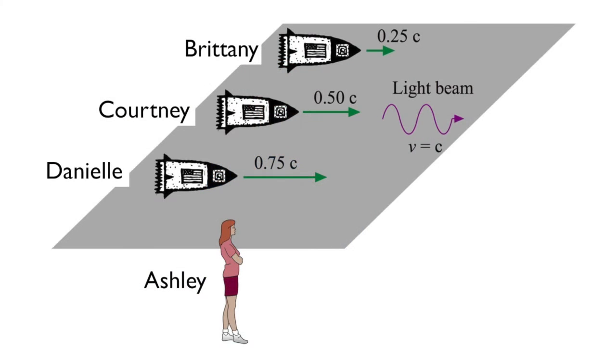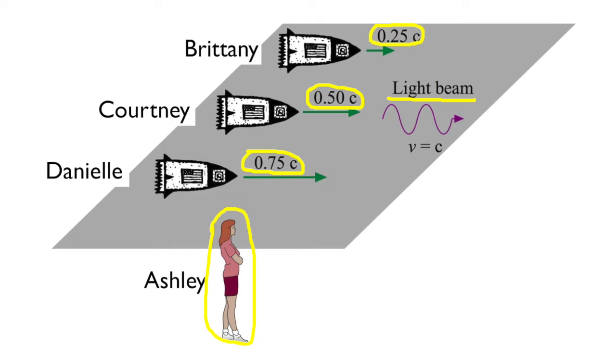But things are different when we're moving at speeds that approach the speed of light. So now we're going to move into the realm of special relativity, and we're going to look at a similar problem, but with a difference. Everything's moving much faster. Suppose there's a light beam traveling through space, and 3 people are chasing it in spaceships, at a quarter of the speed of light, or half the speed of light, or 3/4 of the speed of light. And then someone is standing still, watching the whole scene play out.